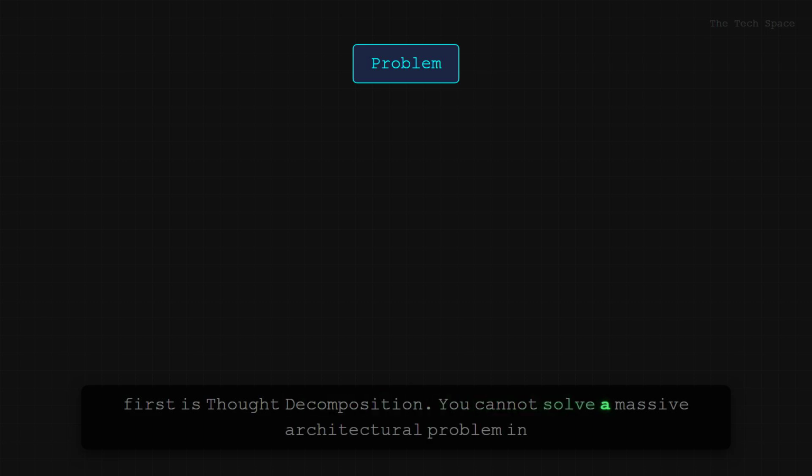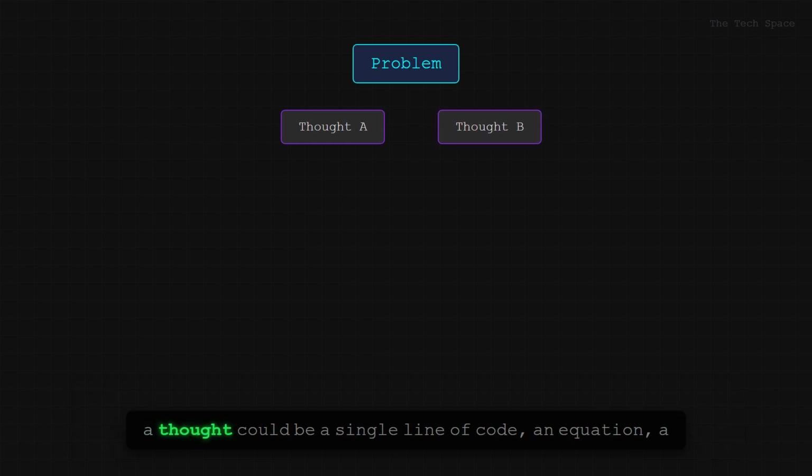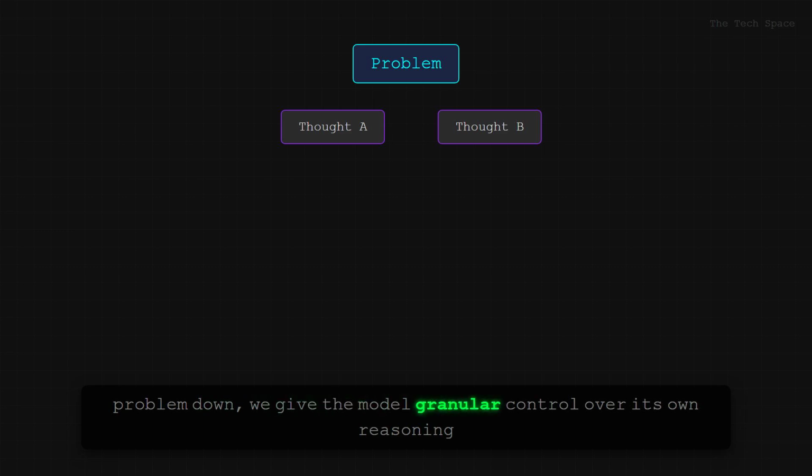You cannot solve a massive architectural problem in a single bound. The complex problem must be broken down into intermediate, manageable steps. These intermediate steps are the thoughts. Depending on the problem, a thought could be a single line of code, an equation, a paragraph of a story, or a specific logical deduction. By breaking the problem down, we give the model granular control over its own reasoning process, allowing it to evaluate its progress at every single milestone.